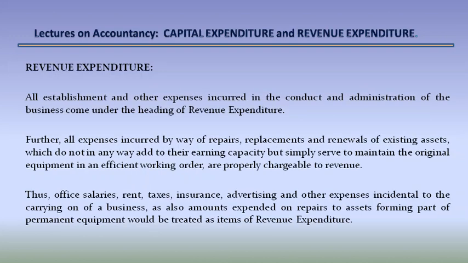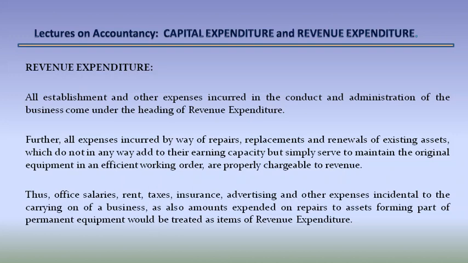All establishment and other expenses incurred in the conduct and administration of the business come under the heading revenue expenditure. Further, all expenses incurred by way of repairs, replacements, and renewals of existing assets which do not in any way add to their earning capacity but simply serve to maintain the original equipment in an efficient working order are properly chargeable to revenue.